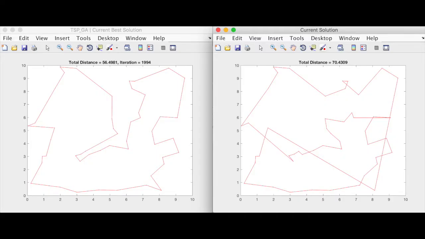As you can see, when the coordinates are kept constant, each algorithm outputs a route that is very similar to the other. This being said, the genetic algorithm found its most optimal route on the 1994th iteration, while the greedy found its optimal almost immediately.